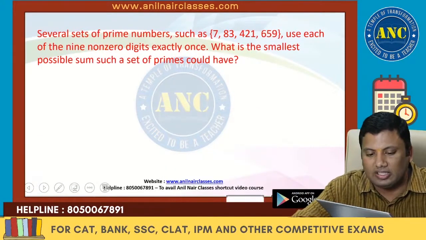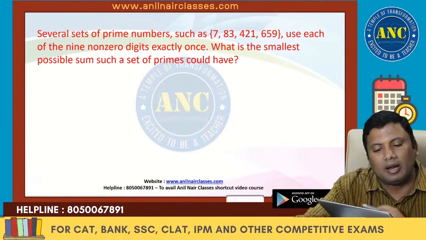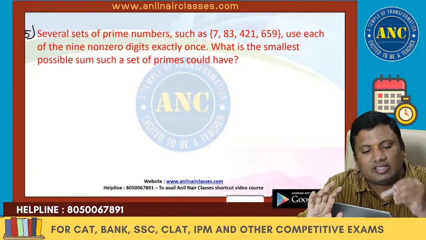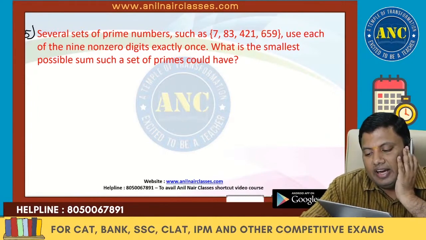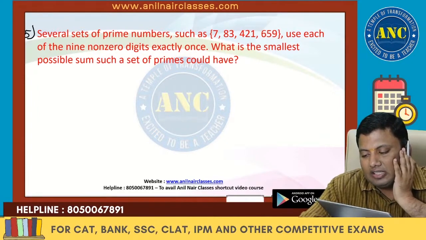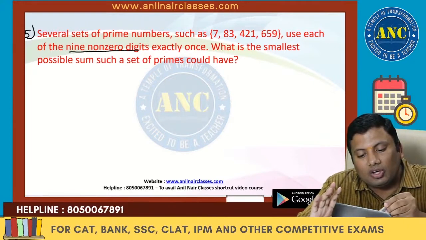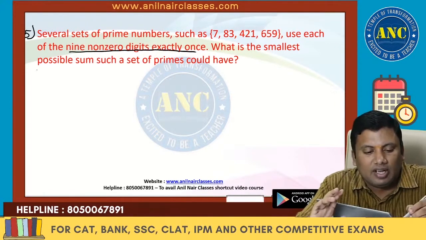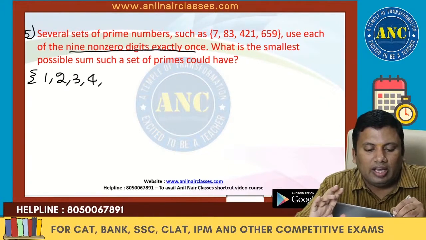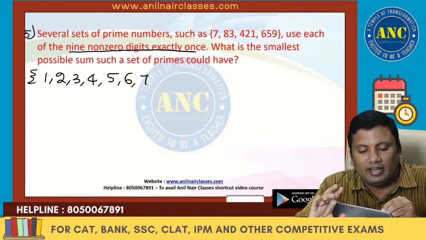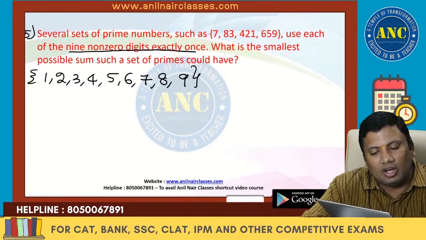Next one. Oh, this is a beautiful question, sir. The most repeated concept from number system. Fifth one. Several sets of prime numbers such as 7, 83, 421, 659 use each of the 9 non-zero digits exactly once. What are the non-zero digits? 1, 2, 3, 4, 5, 6, 7, 8, 9. There are 9 non-zero digits.